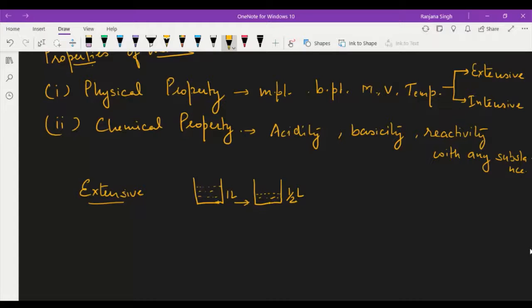It means volume depends upon the amount, that is volume, mass. It is a property that depends upon the amount. The extensive property depends upon the amount, right?